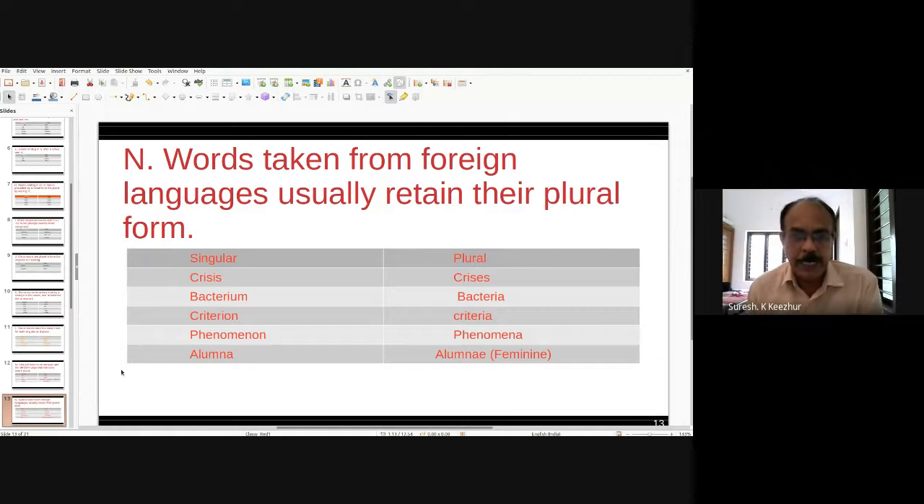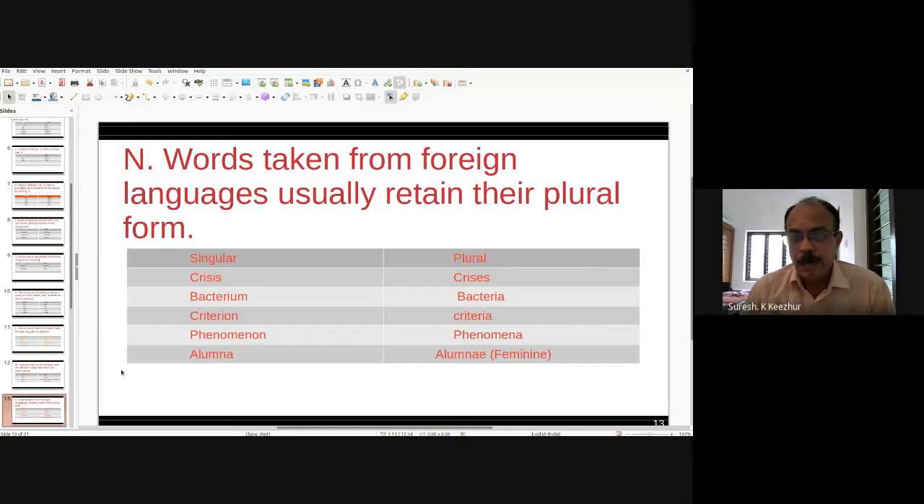In the same way, criterion. Criterion is the singular. What are the criteria for selecting for the job? Criteria means the plural form. Criteria means a lot of conditions. But criterion is a single condition. For a single one we say criterion, and the plural form is criteria.